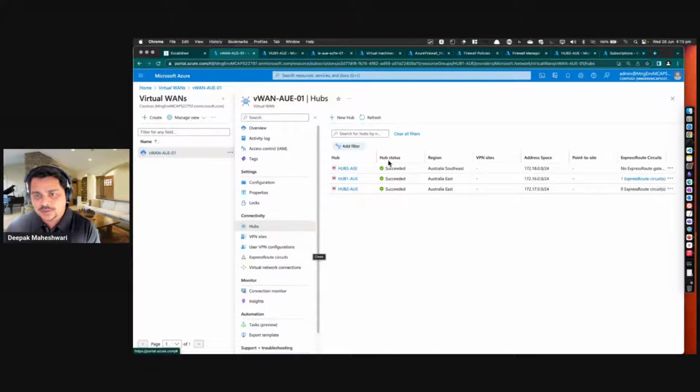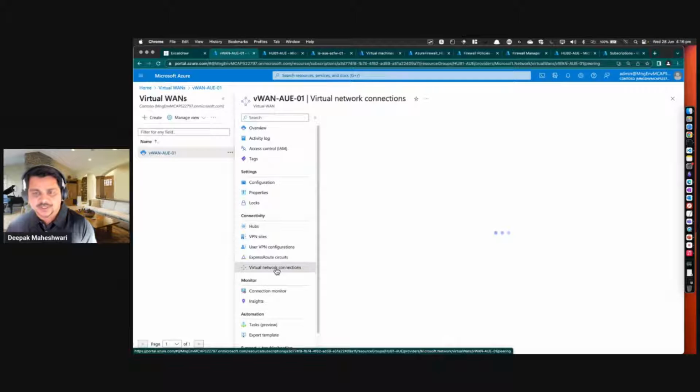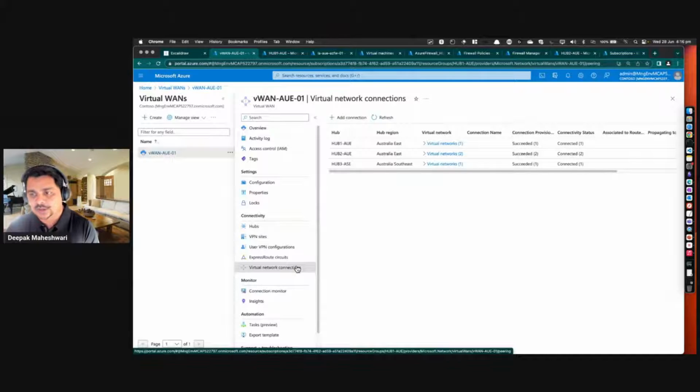Now, as we have seen, we can create hubs. They're going to represent my region, and every hub is connected to the virtual network connections, which basically allows any-to-any communications between the virtual network. Now, what I want to show is the new feature, which is the routing intent.